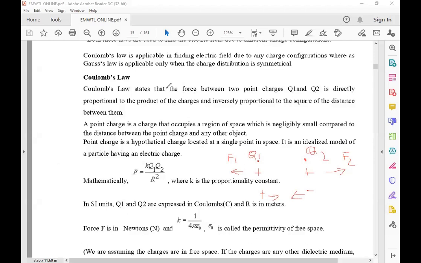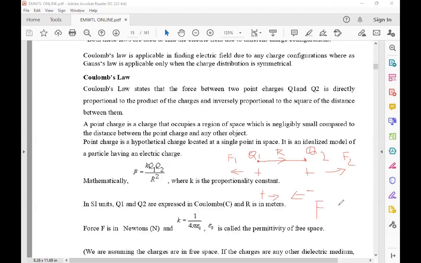So Coulomb's law states that the force between the 2 point charges Q1 and Q2 is directly proportional to the product of the two charges, Q1 and Q2, and inversely proportional to the square of the distance between them. Let the distance between Q1 and Q2 be R, and F is the force between the 2 point charges.